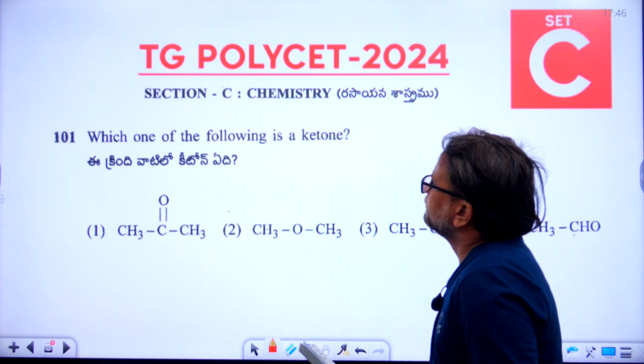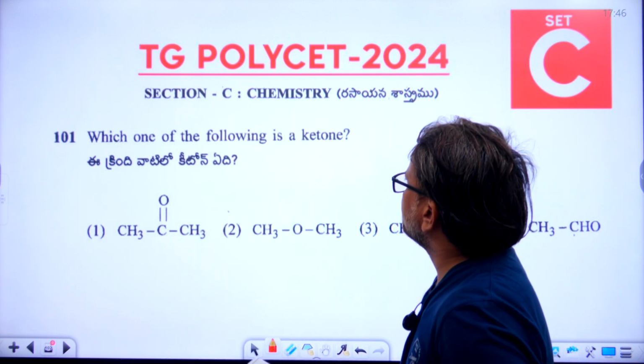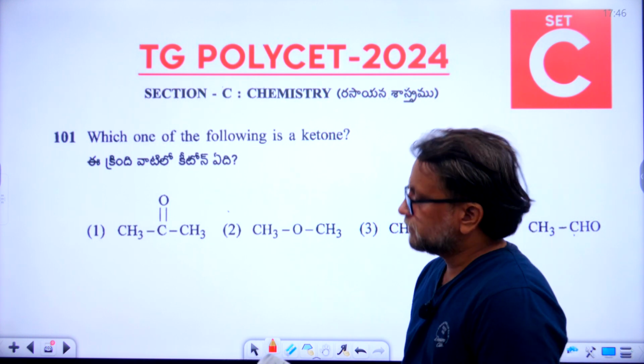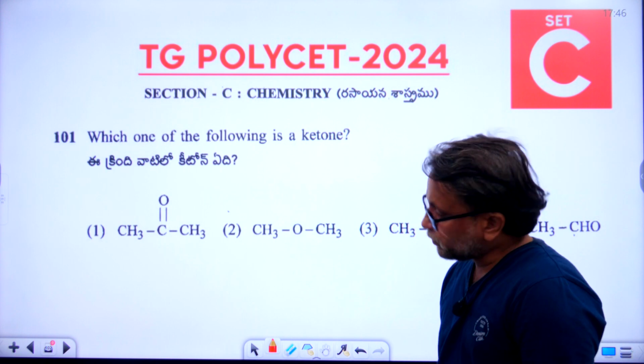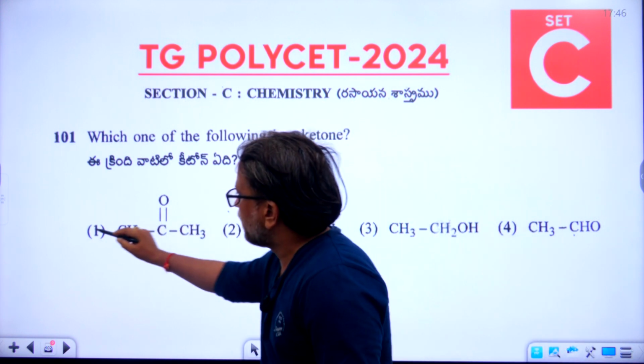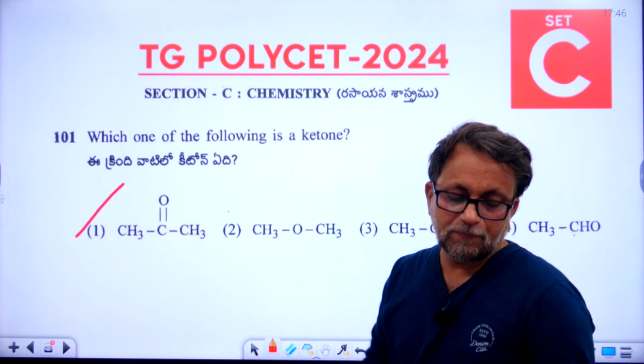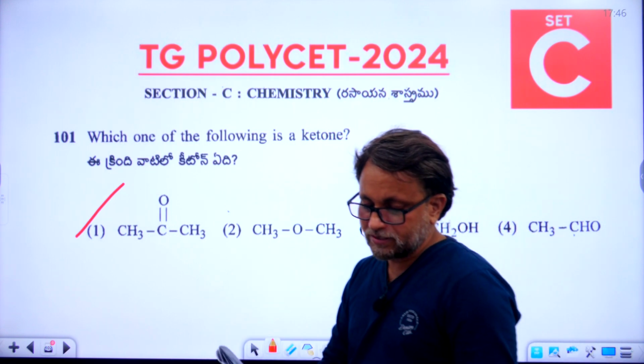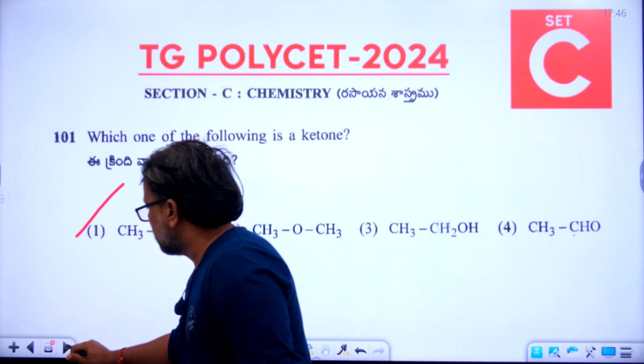101, which one of the following is a ketone? So the right answer is the first option. You can go through the booklet. First option is the right answer for question 101. Now let's go to the 102.